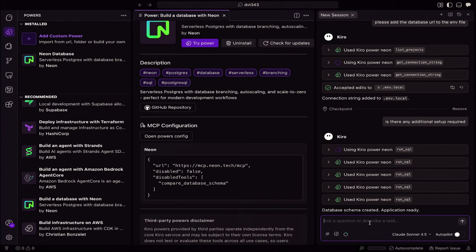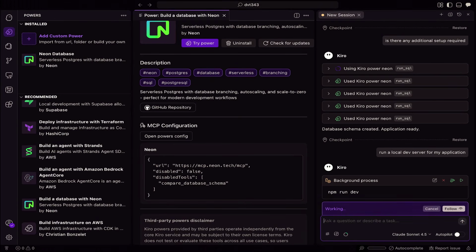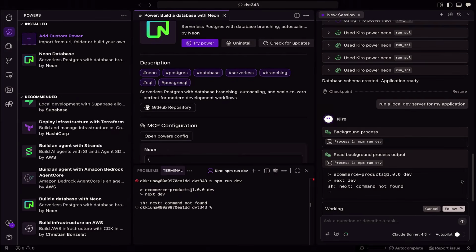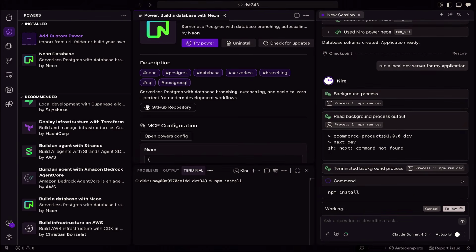So I'll go ahead and prompt it to run a local dev server for my application. And in this stage, again, it's managing my context, and we'll run this, and there may be an error as expected because there's one more step that we need to do, which is install. So it'll go through and, oh yeah, I forgot to install my dependency, so it'll run the install command for me. And after this, it should be able to run the local dev server and we can start interacting with the application.